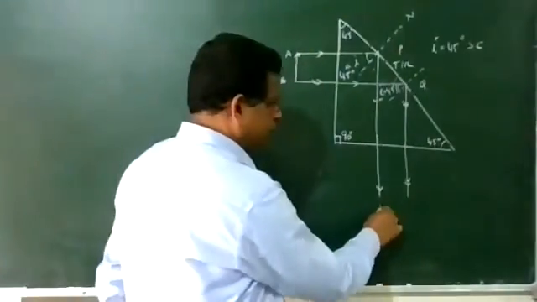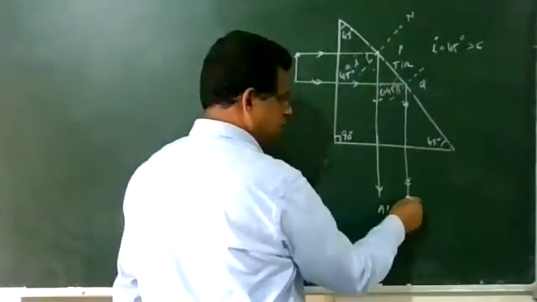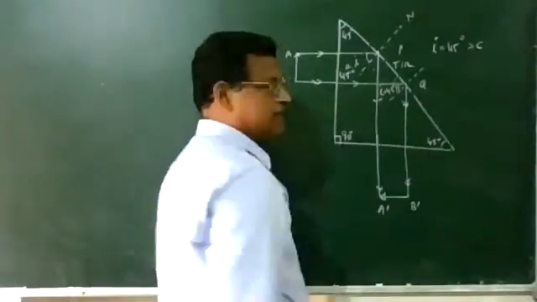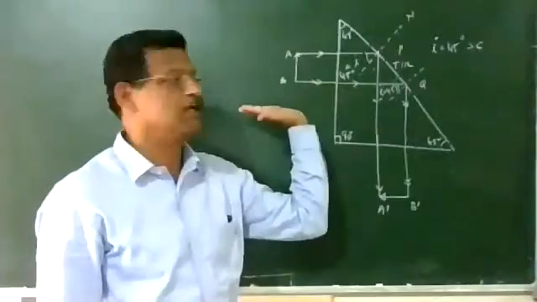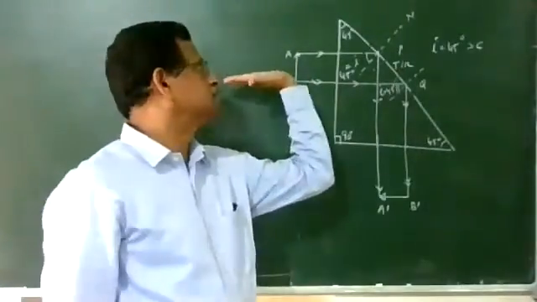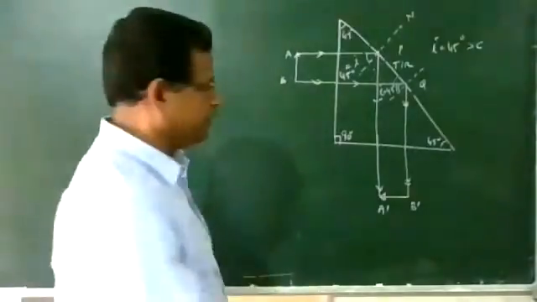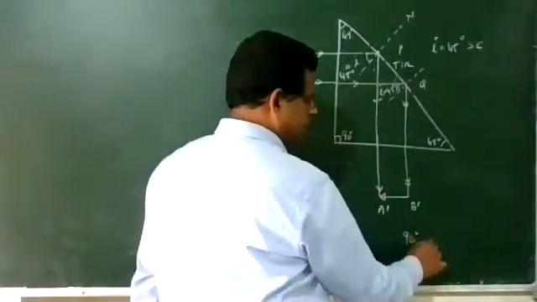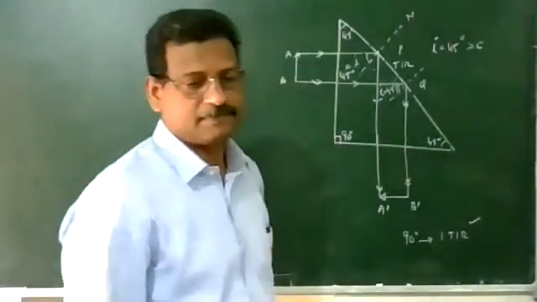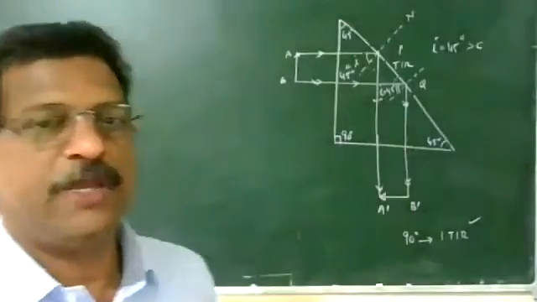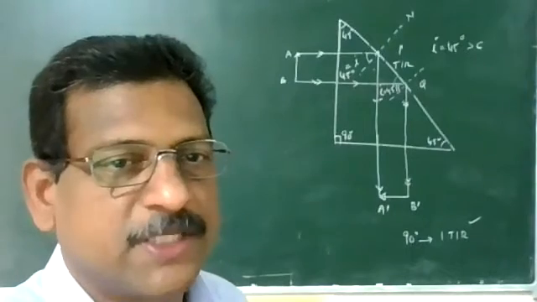The first ray corresponds to the point A, so its image is A dash. The second ray corresponds to the point B. The image has turned through an angle of 90 degrees. It was like this, and now it is turned. So if your image is kept in another orientation, it will turn through 90 degrees. So the image has turned 90 degrees. For 90 degree rotation, one TIR. This is the tracing of the rays.